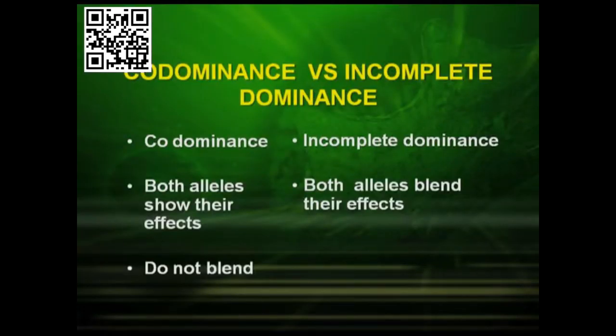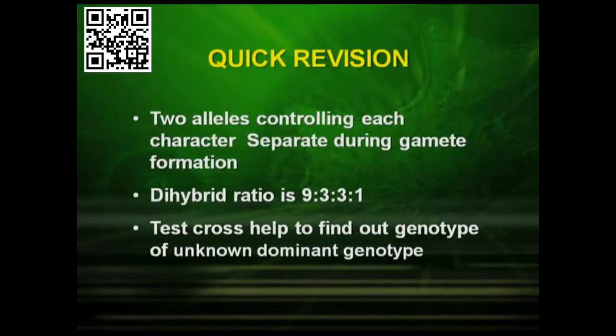So after studying all this, let us summarize the differences between codominance and incomplete dominance. In codominance, both the alleles show their effects. On the other hand, in incomplete dominance, both alleles blend their effects. And in codominance, there is no blending of effects. Now let's have a quick revision of the topics that we have studied. First, the two alleles controlling each character separate during gamete formation.